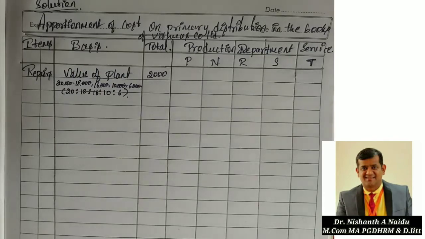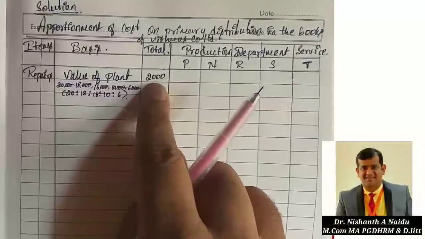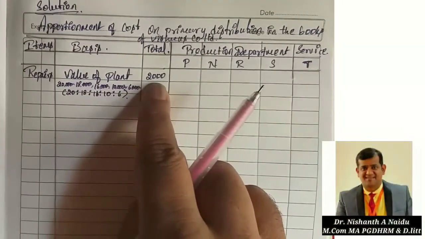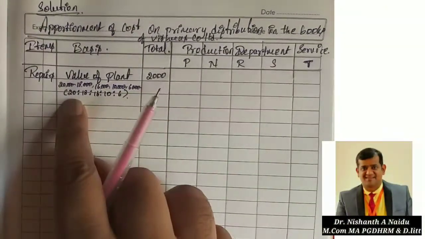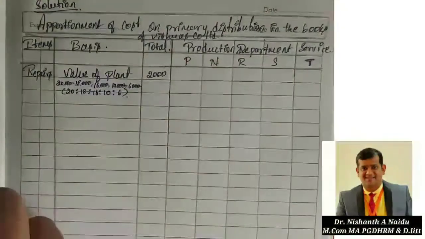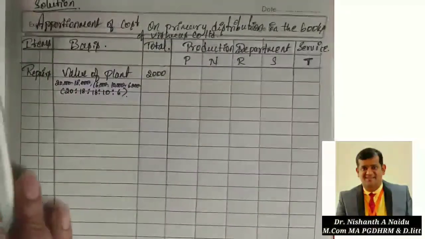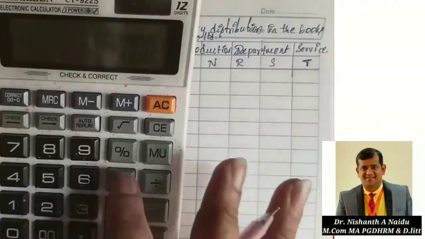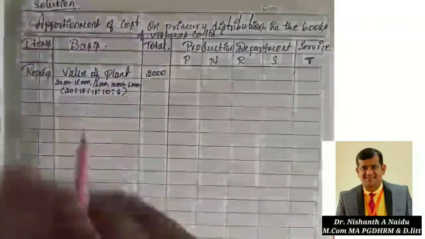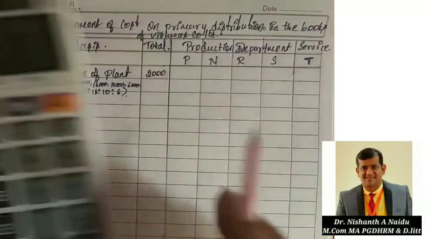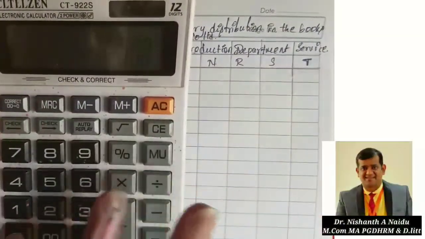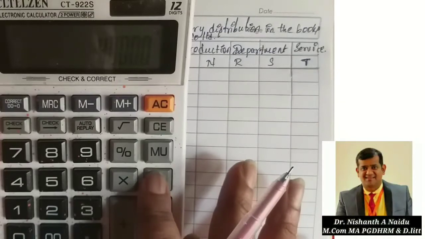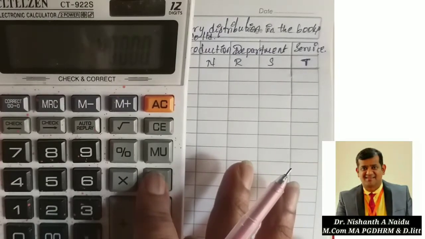Okay. Total 70. So now the expenditure is 2000. For P department, how much? 20. So now what you have to do is use the calculator like this: 2000 into the ratio, 20, divided by the total ratio value, 70.